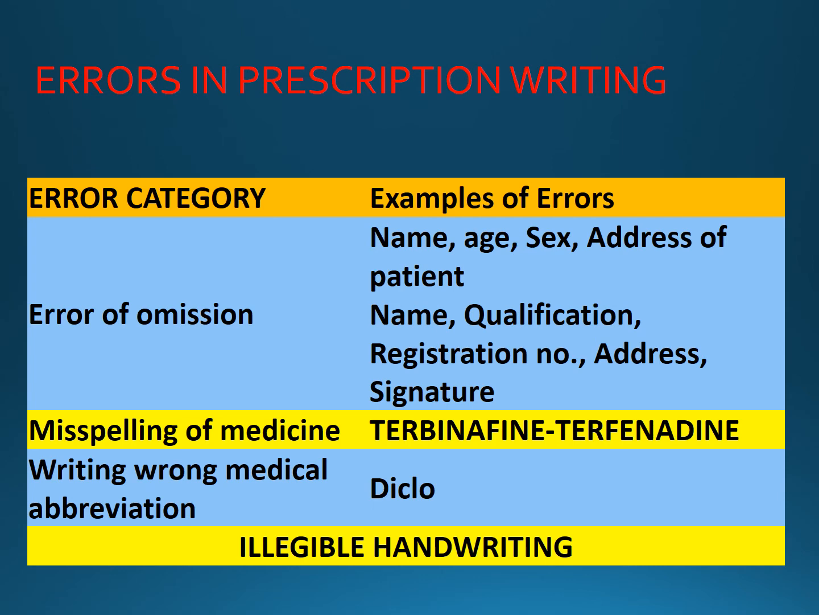Secondly, what can also be missed is the name, qualification or registration number, address and signature of the doctor. So these are all the things which we tend to miss out or omit by mistake, knowingly or unknowingly. So try to avoid this. Next is misspelling of medicines, like two medicines which nearly sound alike, such as terbinafine and terfenadine. There can be a misspelling and misreading also by the pharmacist.